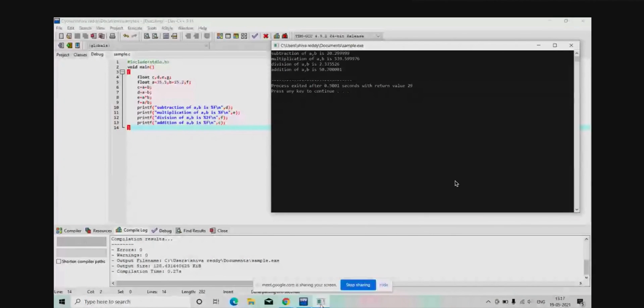Division. Okay, no issue. Division is right. Addition. Addition is also right, 50.7. No, it is taken as 0.01. Okay.